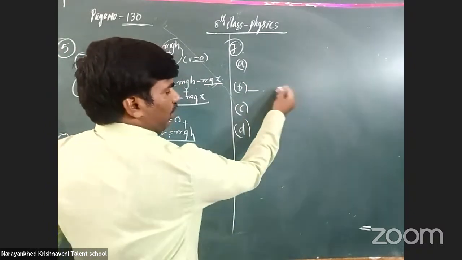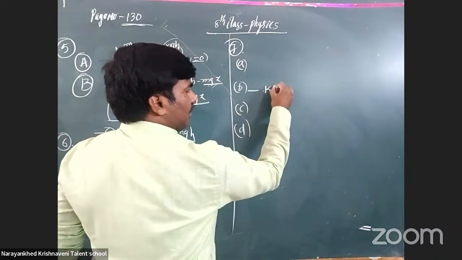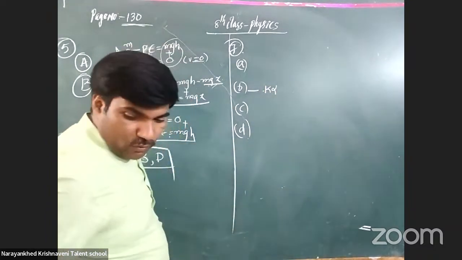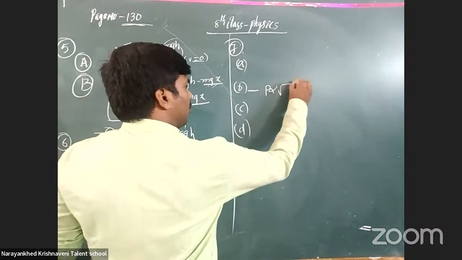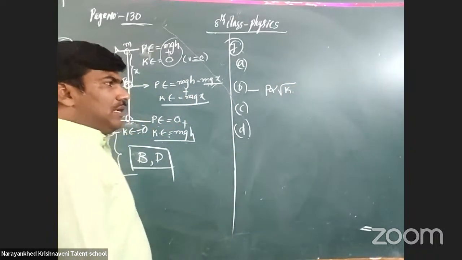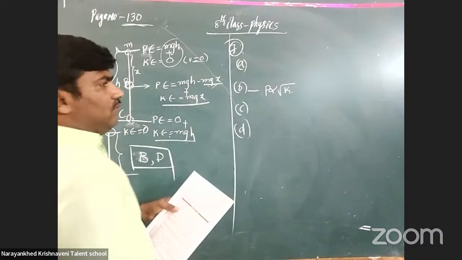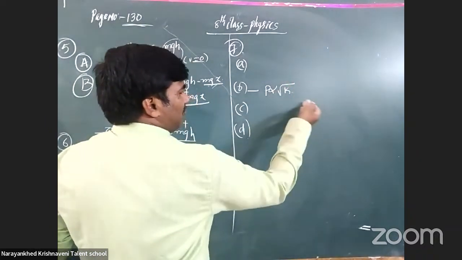You know very well how it is. The relation between kinetic energy and momentum: the momentum is directly proportional to under root K. Clear or not? That's why it is increased by under root x times. Here we are taking x times, and the momentum also increases under root x times.